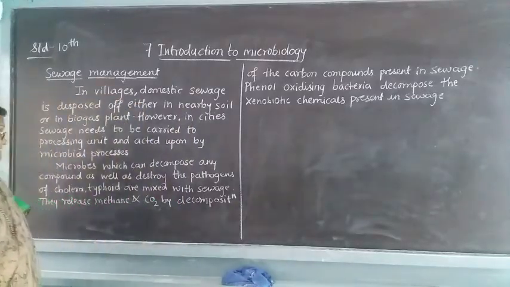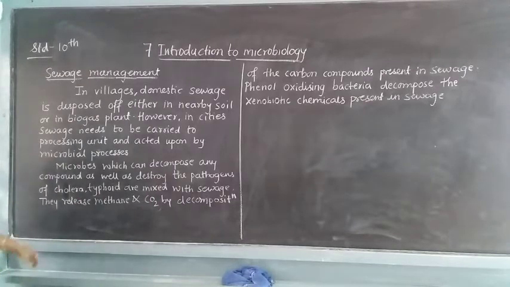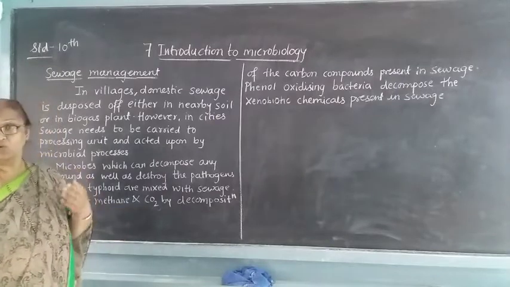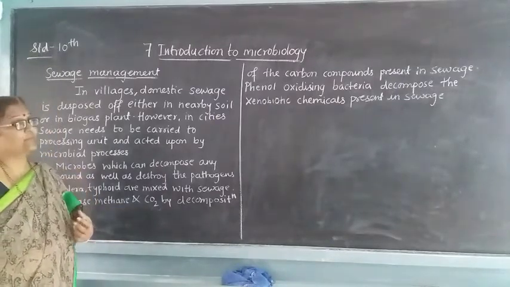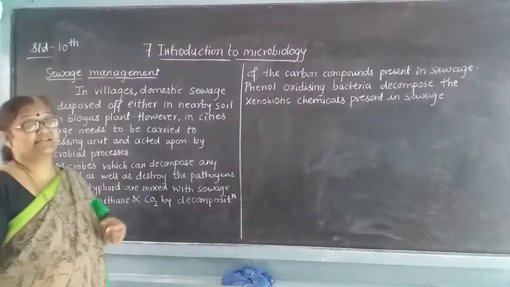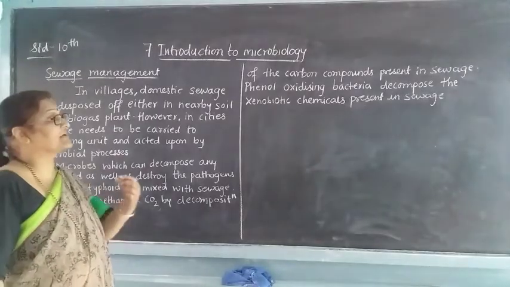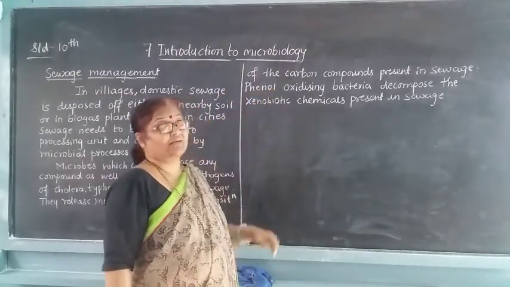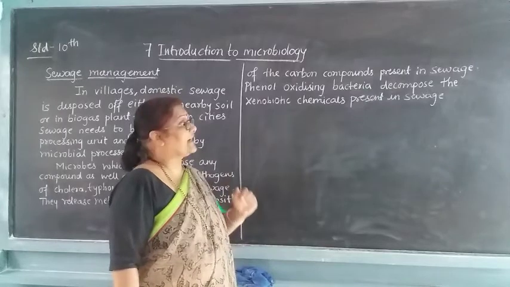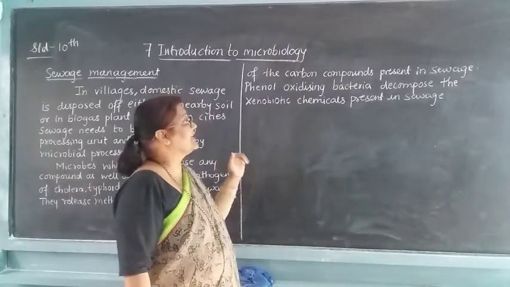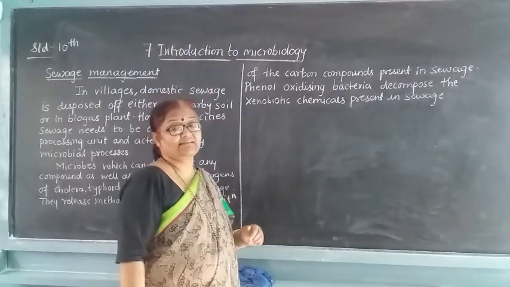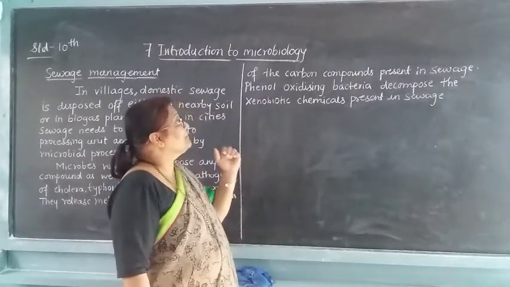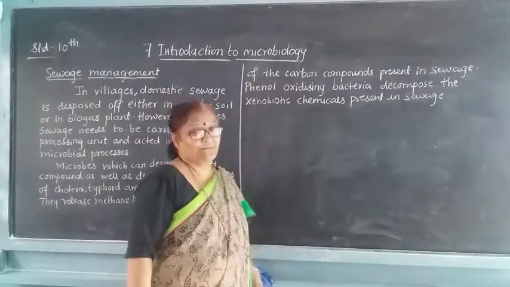So what do these microbes do? They release methane and CO2. How? By decomposing the carbon compounds present in the sewage. There are also phenol oxidizing bacteria which decompose the xenobiotic chemicals present in the sewage. There are some chemicals which are decomposed by the phenol oxidizing bacteria.